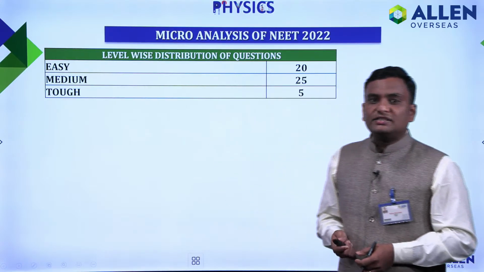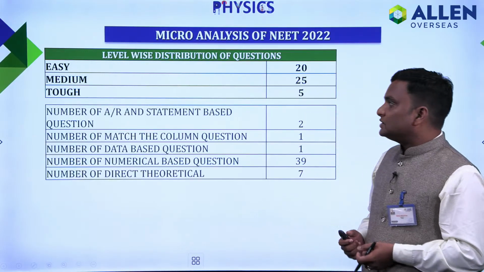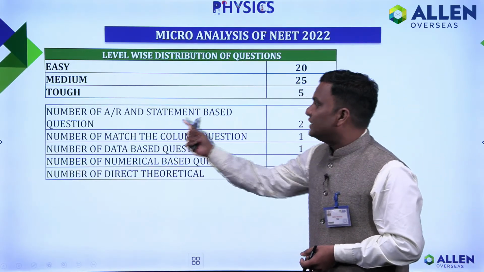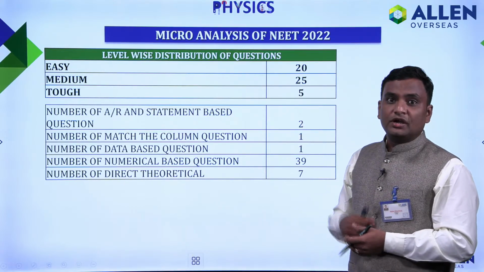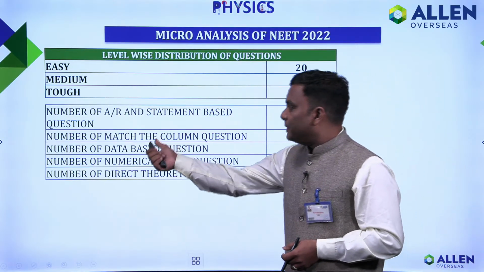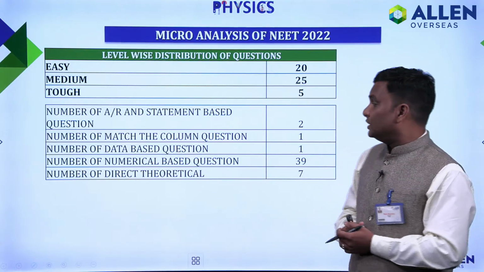Further, if I do the analysis based on the nature of the questions, based on assertion, reason and statement based questions, out of 50 there were a total of 2 questions. Based on match the column type questions, we had only 1 question.